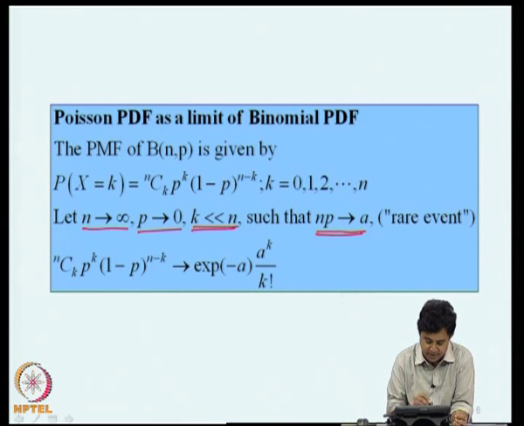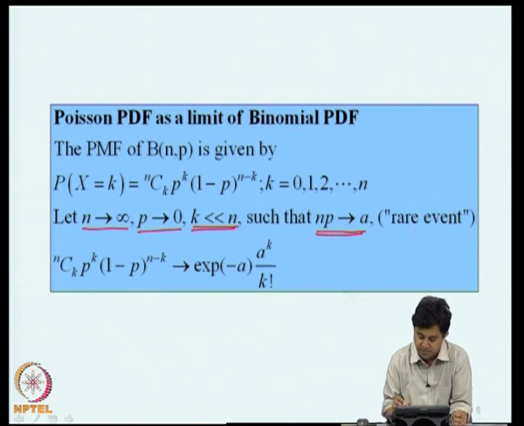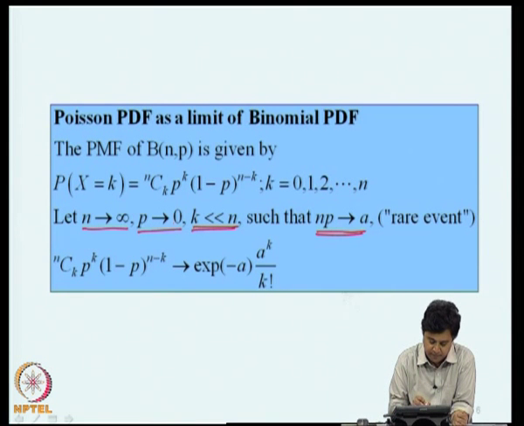So, we are essentially simulating the prescription for a rare event, namely the probability of success is small. There is actually no bound on the number of successes, but in practice what we are looking for is the number of successes to be quite small relative to n. In such a case, the binomial distribution can be shown to become the Poisson distribution.